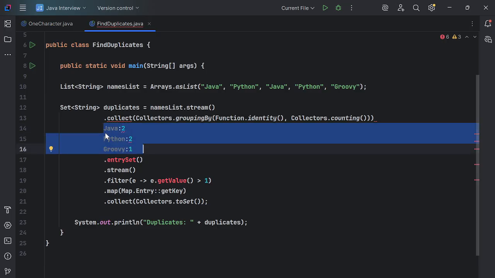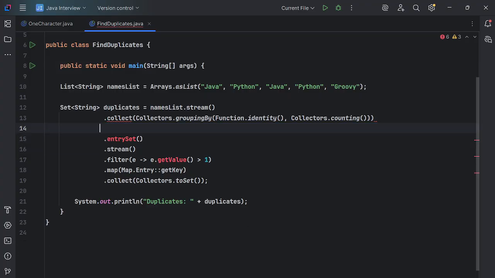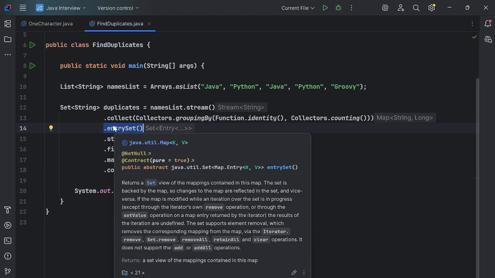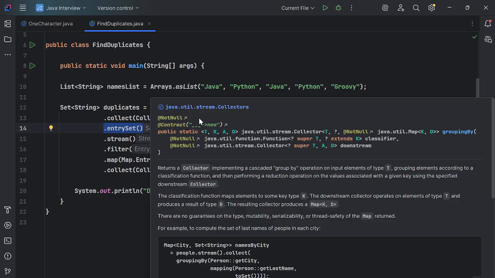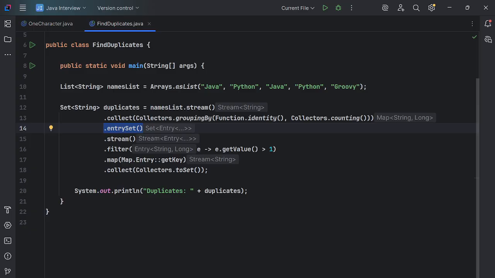Okay, so it will return Java two times, Python two times, Ruby two times, and now we have to find the duplicates, like which count is greater than one. Java two, Python two, but Groovy was one, so it will not return Groovy. Okay, so let's see how this works now after getting this map. Now we are calling entrySet. EntrySet is usually called on a map, guys, because groupingBy returns a map. See here it is going to return a map, and then entrySet will process this map data.